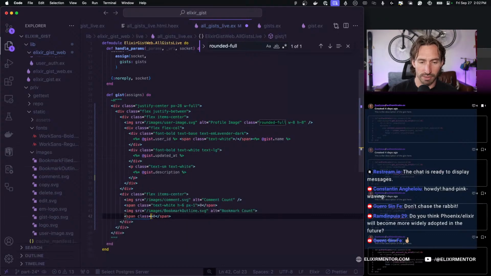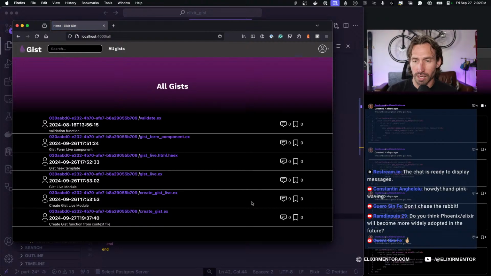And everything can be the same as above. So text white, height is 6. And I think that's good. Maybe, well, I don't know if we'll need the padding. We can adjust it. And there we go. So we have our comments and our bookmark. We could probably afford to put some padding between these, between the 0 and the bookmark, but we'll worry about that in a little bit. I think that is looking pretty good. And now we have to do our text area underneath.